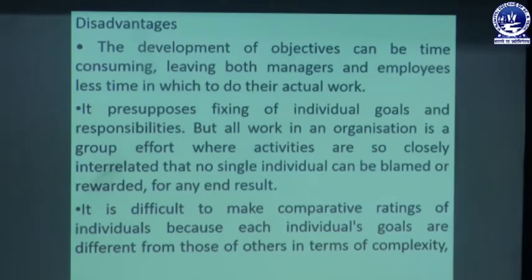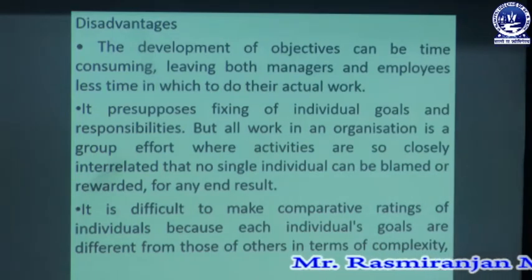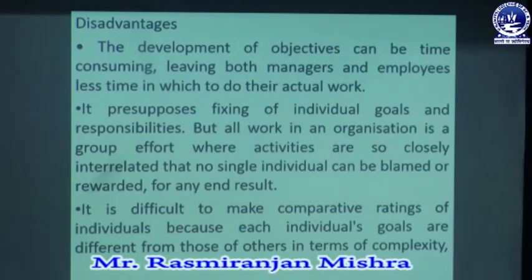So when activities are closely interrelated, nobody can be blamed or rewarded for any end result. Everything is based upon the total contribution. So that may be possible, may not be possible. In certain cases that may not be possible.